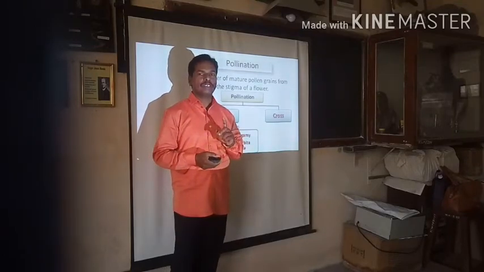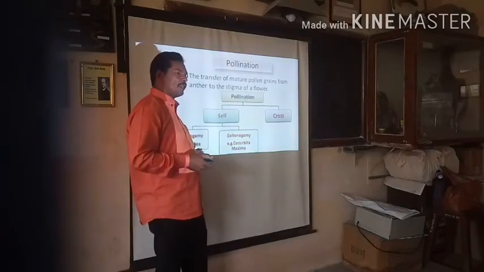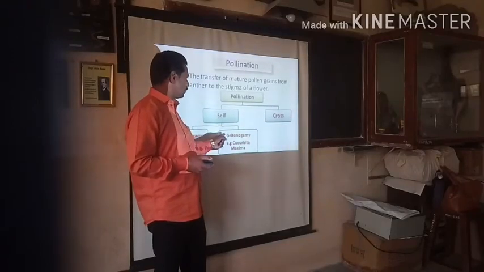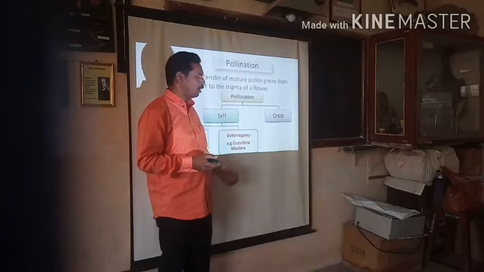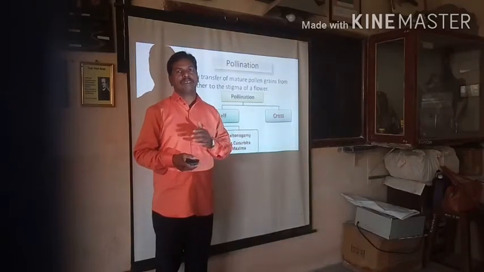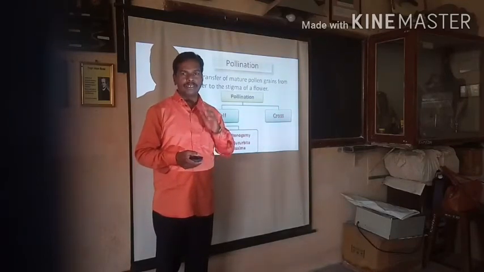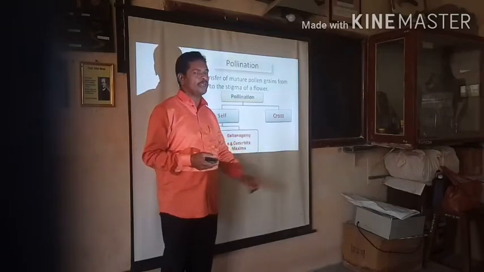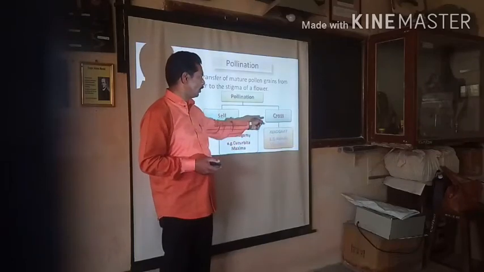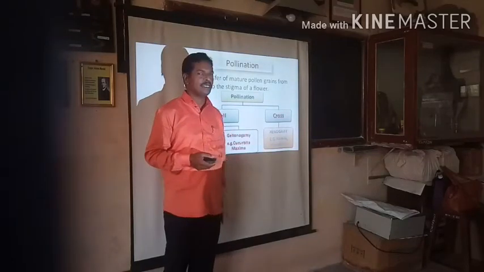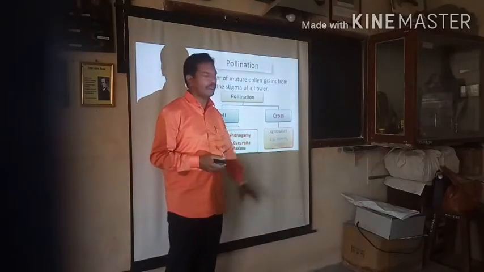The first subtype is called autogamy, example pea, and the second subtype is geitonogamy, example Cucurbita maxima. The second basic type, cross pollination, has only one subtype, that is xenogamy. Examples are papaya and mulberry.